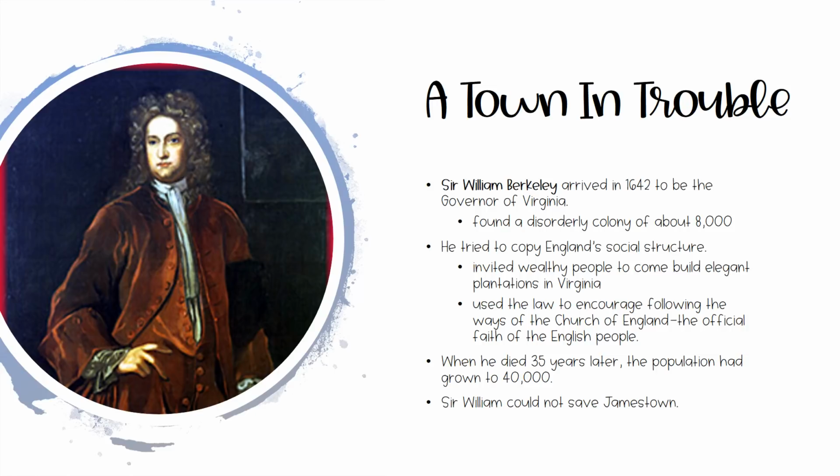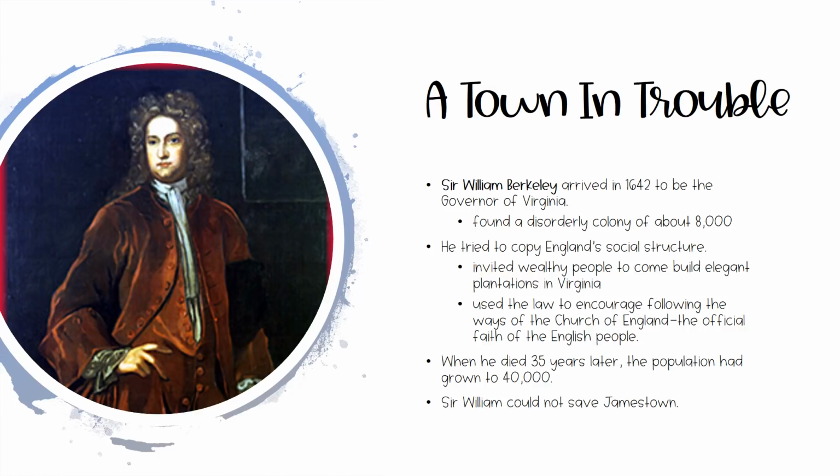Sir William Berkeley, a favorite of King Charles I, is appointed governor of the colony of Virginia and arrives from England in 1642. Once here, he finds a disorderly colony of about 8,000. In order to help bring order, he tries to copy England's social structure and invites wealthy English families to build elegant plantations in Virginia. He also uses laws to encourage the people of Virginia to adhere to the Church of England, which is the official faith of English people. By his death, 35 years later, the population has grown to nearly 40,000 people.